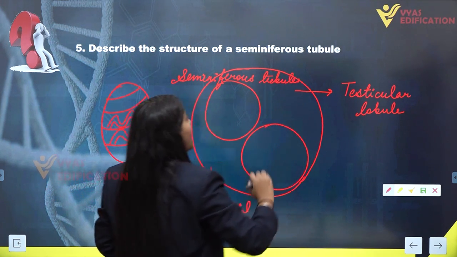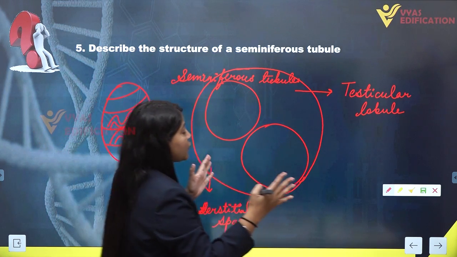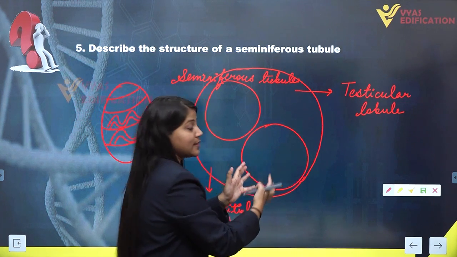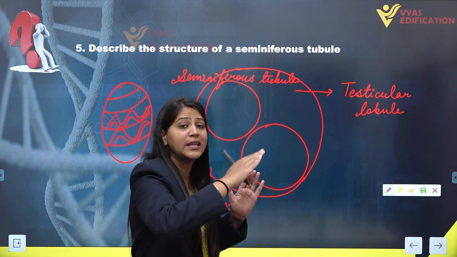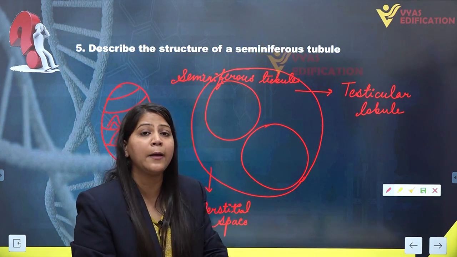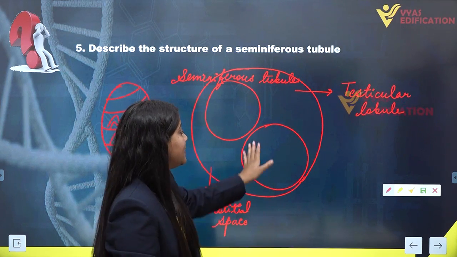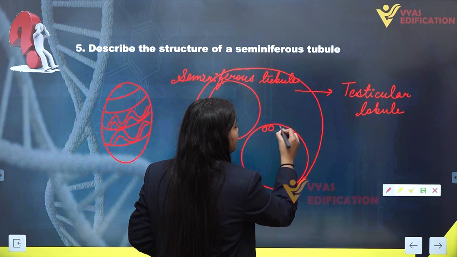Now, we are going to describe the structure of a seminiferous tubule. Let's focus on this particular structure. This is seminiferous tubule. Now, the inner lining of the seminiferous tubule is actually lined by two types of cells.